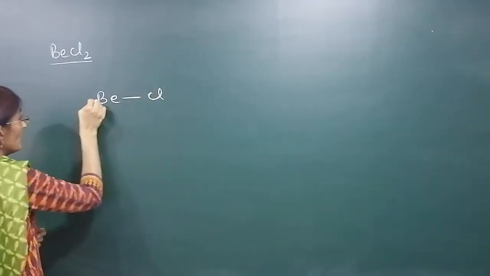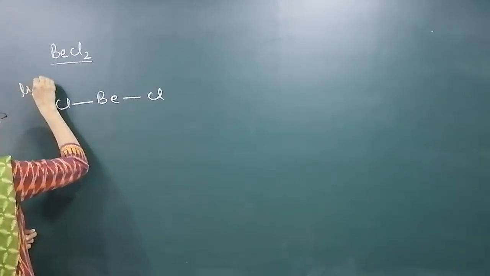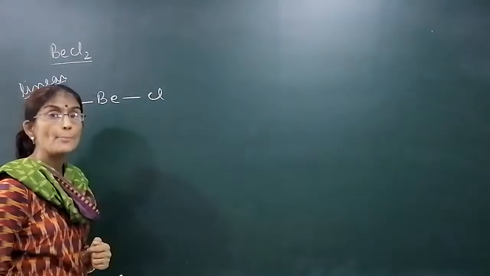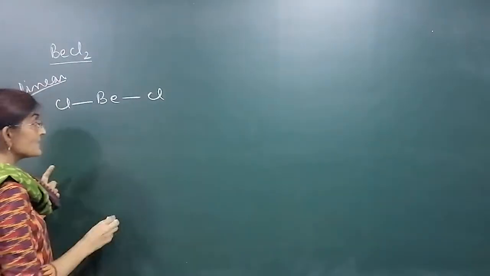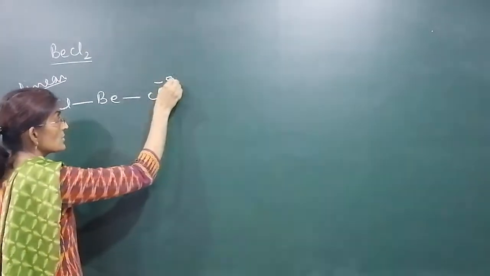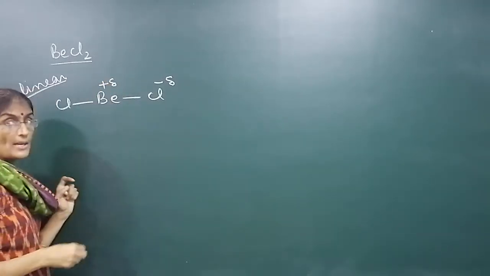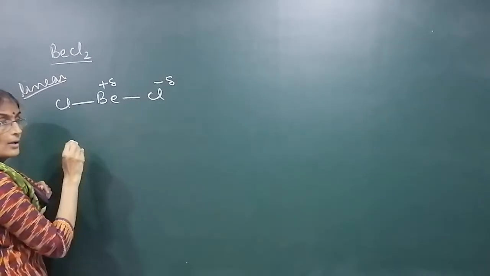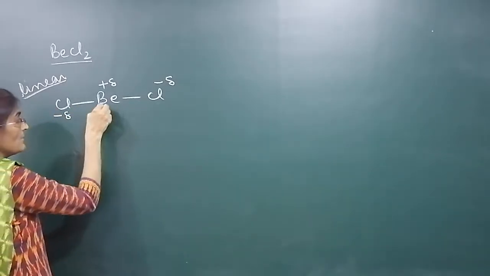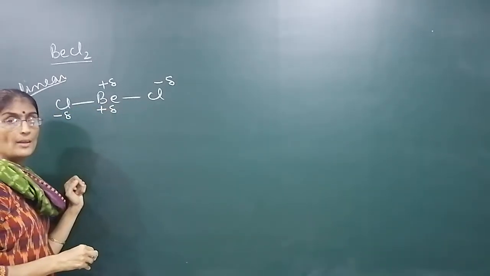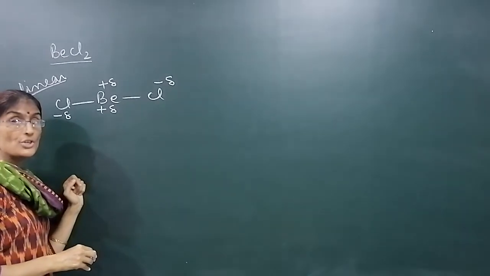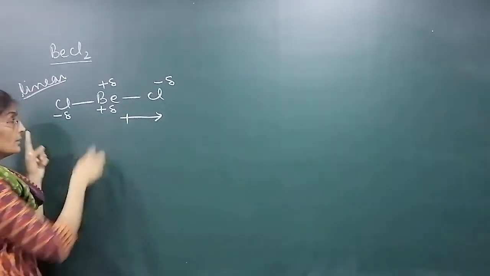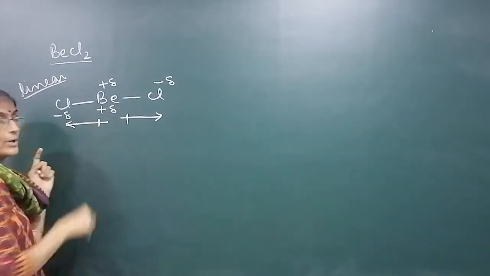Shape also plays an important role because dipole moment is a directional quantity, a vector quantity. As it is linear, chlorine is more electronegative, so it has partial negative, and beryllium has partial positive charge. Similarly, this bond is also polar. Chlorine is partial negative and beryllium is partial positive. Where is the dipole moment measured for this particular bond? Towards chlorine. This is also towards chlorine.